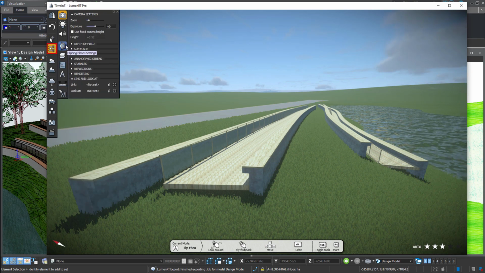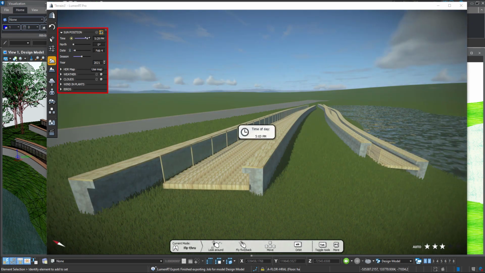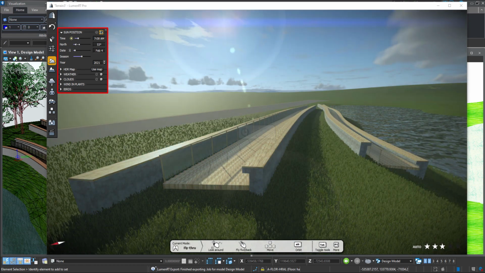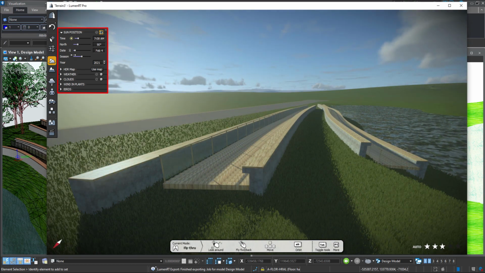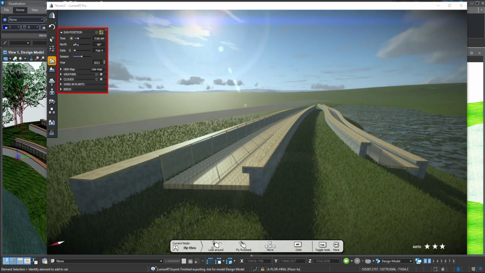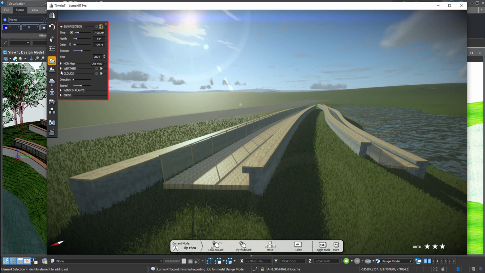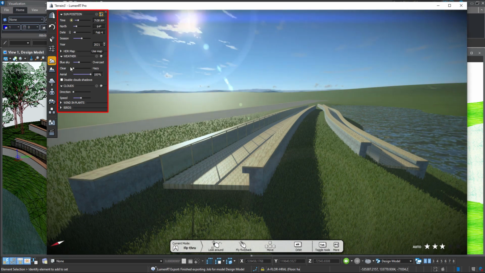One thing you do want to do, I think anyway, is to come and have a look certainly at your scene settings. And before I do that, I might just have a look at positioning the sun into maybe a better location. I don't mind seeing the sun in the scene at all sometimes. Just move that north around a bit. I think lower in the sky can add a little bit more drama to the scene. I tend to sometimes remove most of the clouds and I try and get the clearness up, but again, it's entirely up to your design.